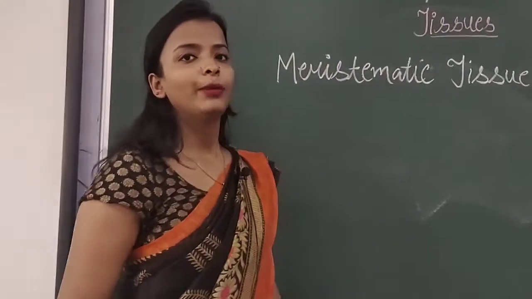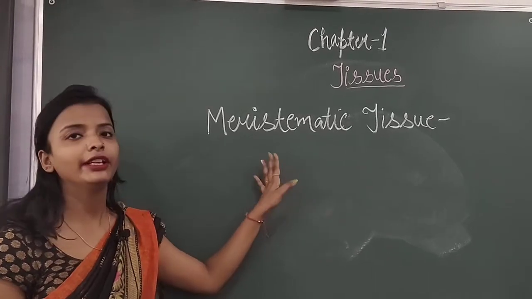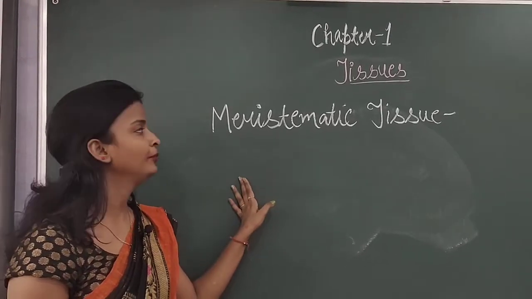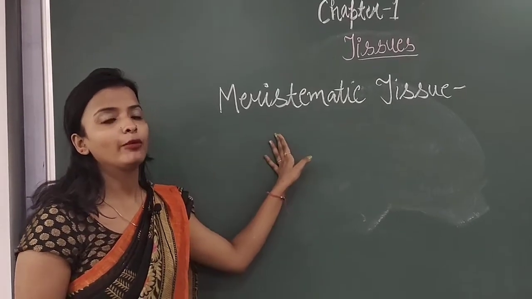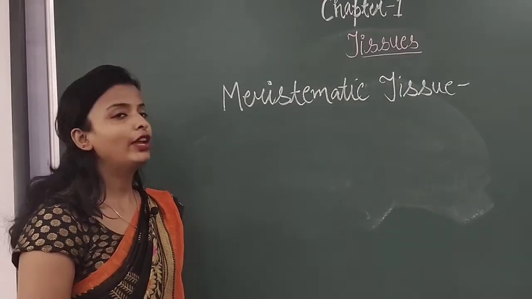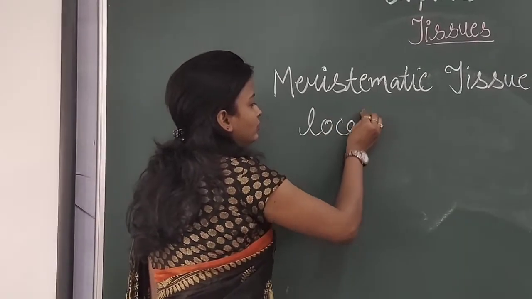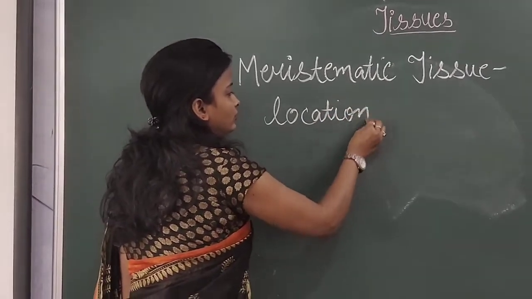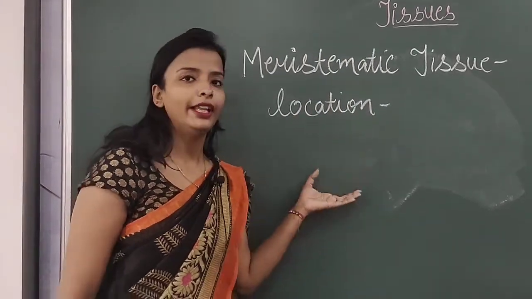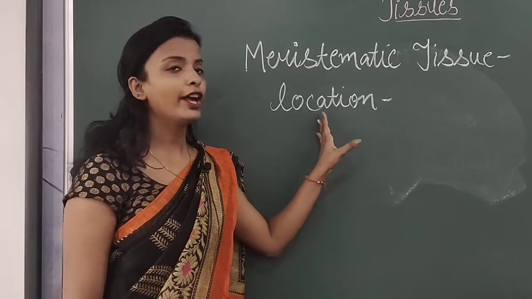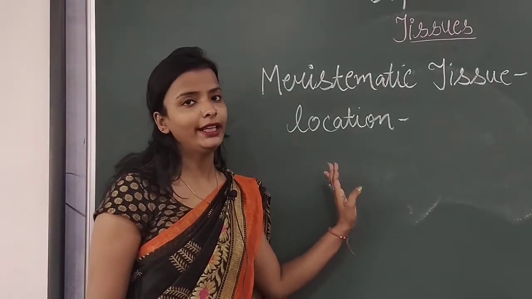Now, meristematic tissue. As I have already told you, they have the tendency to divide continuously. So this was about what meristematic tissues are. Now, we will talk about where they are located. When we talk about the location, from that time I am telling you that they are dividing, that means they are located at which area? The area from where growth can take place.